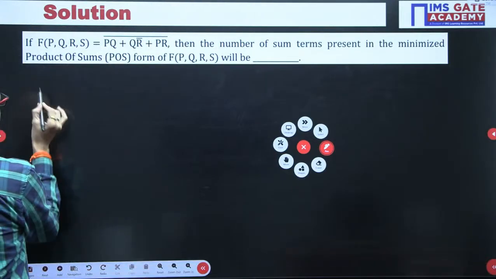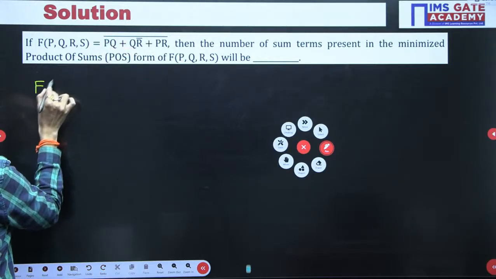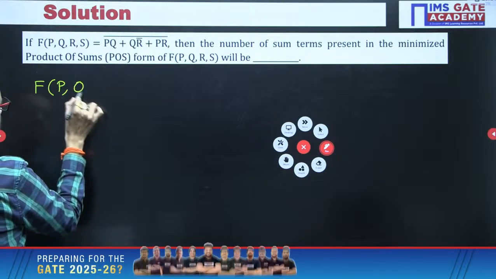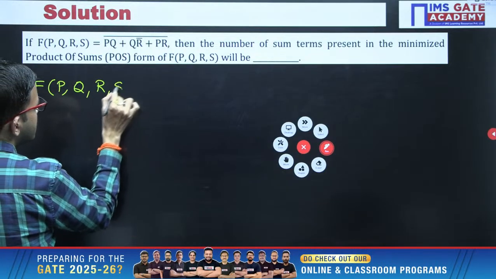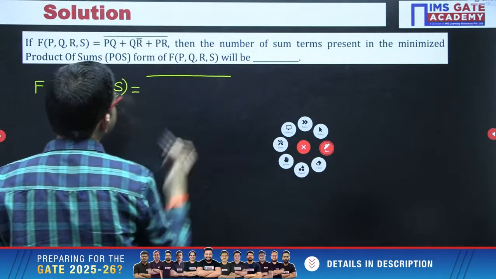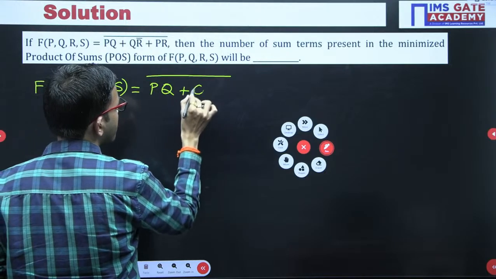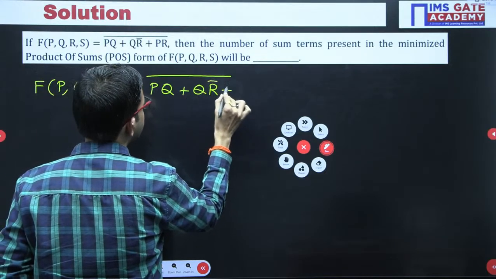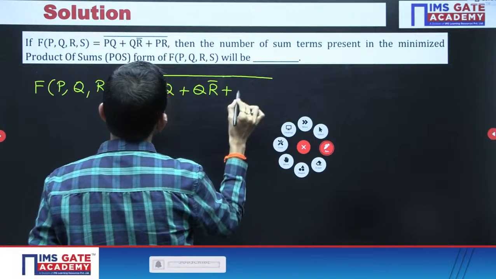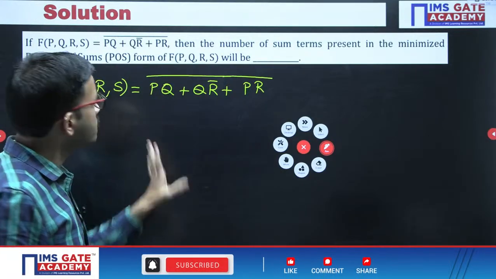So for this question, whatever the right hand side function you are having, before applying De Morgan's law, we can do the simplification. If you carefully observe, then only it is possible. Initially you may have thought that, sir, we cannot simplify this function, but if you closely observe, we can.